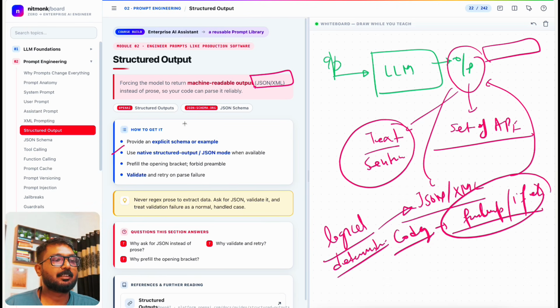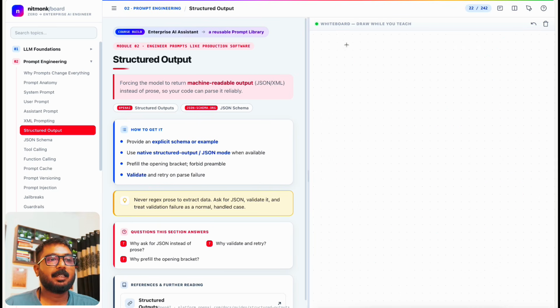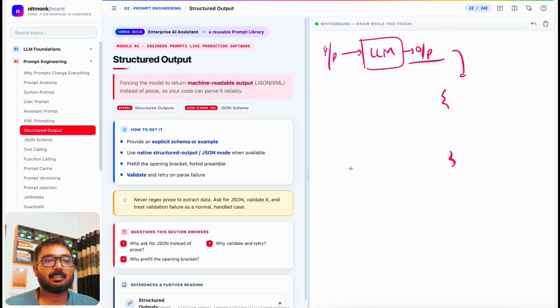So: provide an explicit schema or example, use native structured output or JSON mode when available, prefill the opening bracket, forbid preamble, validate and retry on parse failure. It's all about input going to the LLM, producing the output, and this output is in terms of JSON or XML so that it can be used.